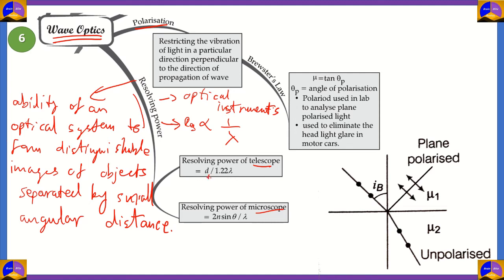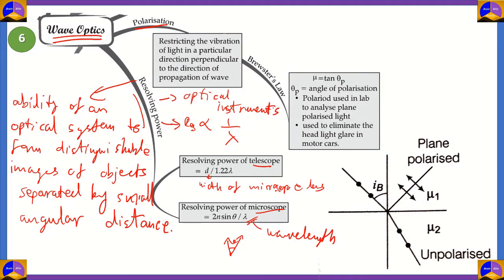So for the resolving power of a telescope, we just divide d by 1.22 times lambda, the wavelength. Here d refers to the width of the lens. And for a microscope, since the object is forming two or more rays with an angle theta between them, the resolving power is represented as 2n sine theta divided by lambda. Lambda again standing for the wavelength.